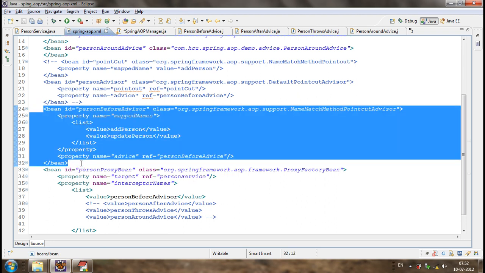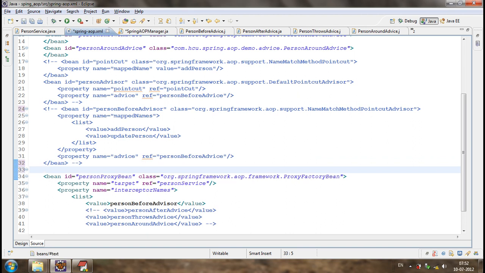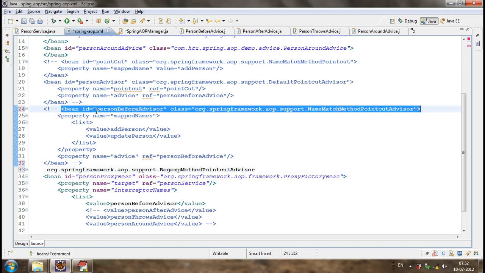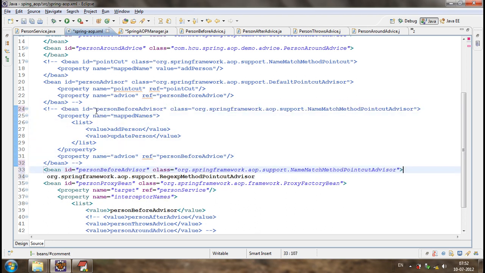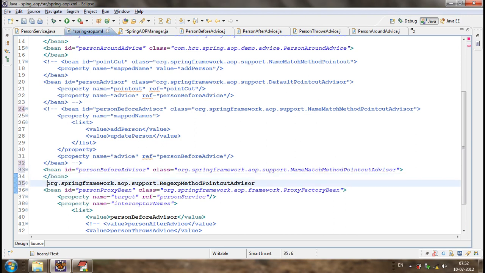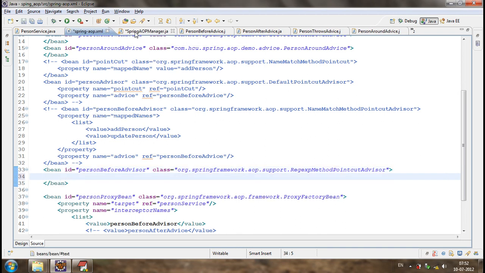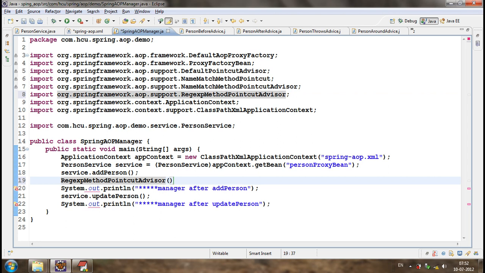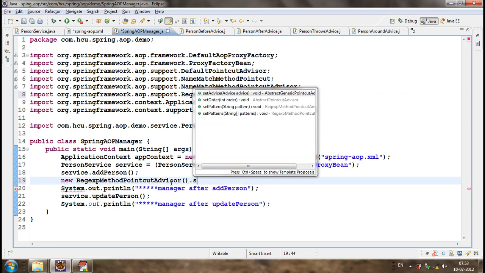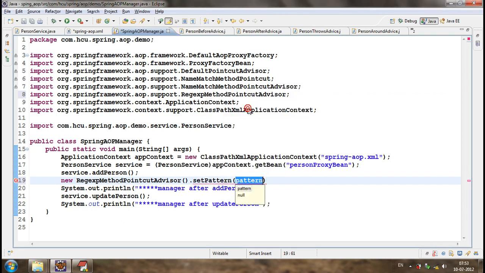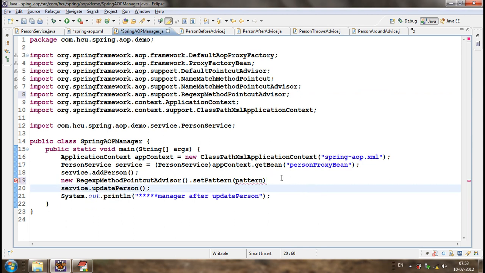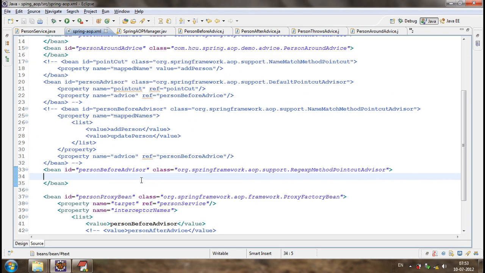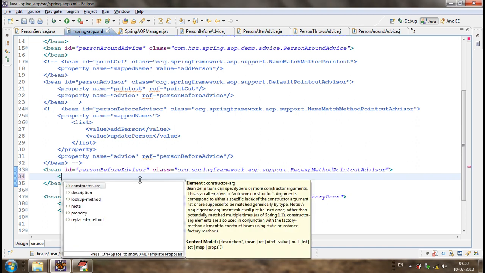Now let me comment this. Okay, let me go for the regular expression method pointcut advisor.